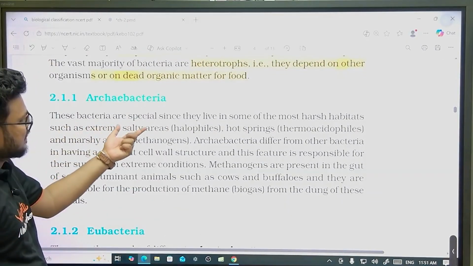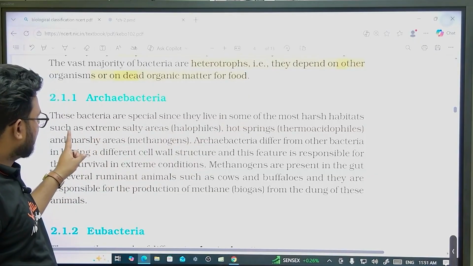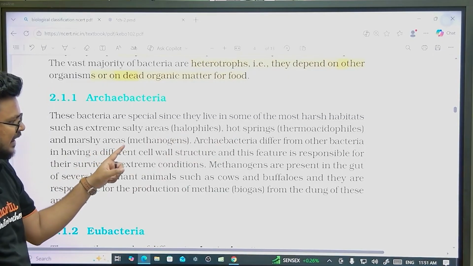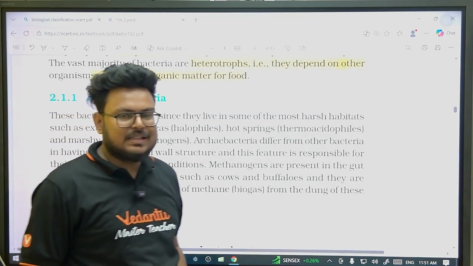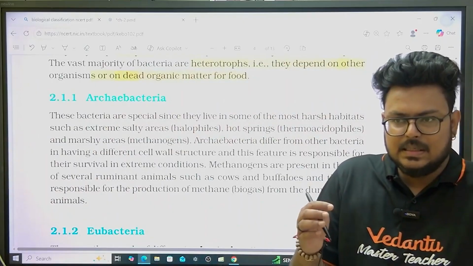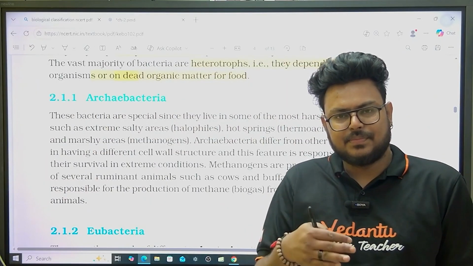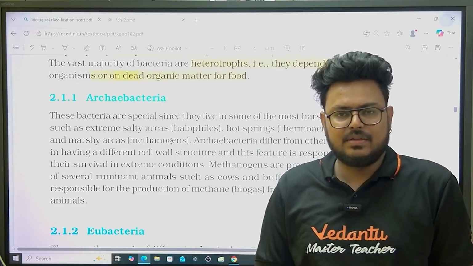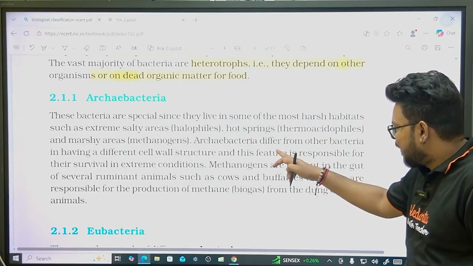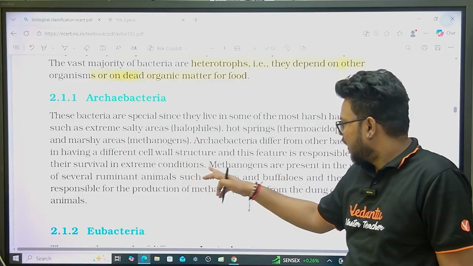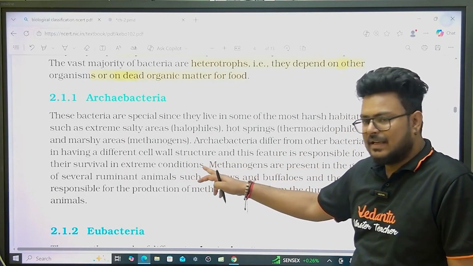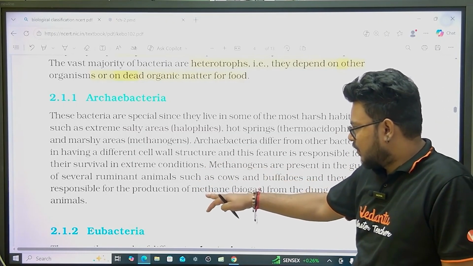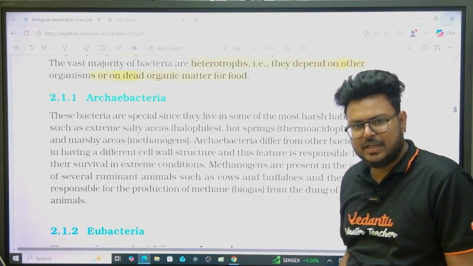These bacteria are special since they live in some of the most harsh habitats: extremely salty areas have halophiles, hot springs have thermoacidophiles, and marshy areas have methanogens. The most important point in archaebacteria is that they have a different cell membrane structure compared to normal bacteria or eubacteria. This feature is responsible for their survival in extreme conditions. Methanogens are present in the gut of ruminants such as cows and buffalo, and are responsible for production of biogas or methane.